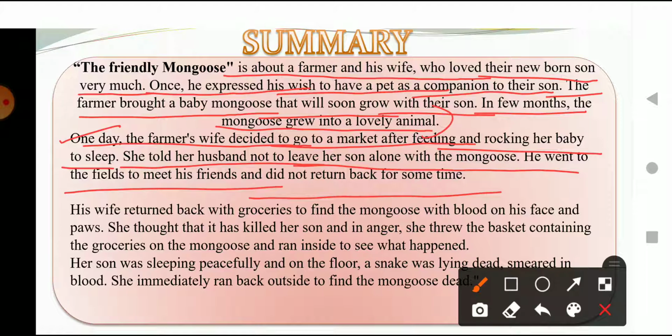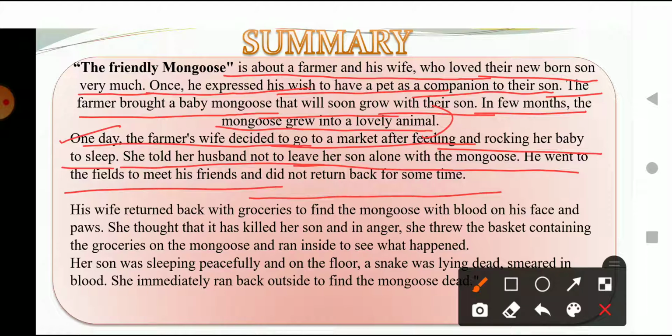So the same thing happened with the father of the child, or you can say the farmer. As soon as he saw his friends, he was just busy talking with them, and he didn't even realize that time was passing by. Soon it was really late for him to go to the house. He was still chatting over there, okay, and he didn't keep track of the time. He was busy chatting with his friends, okay.